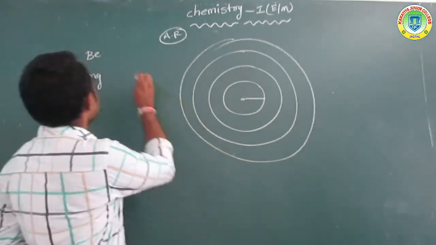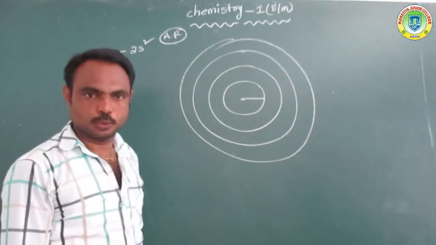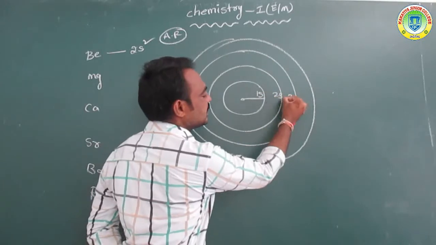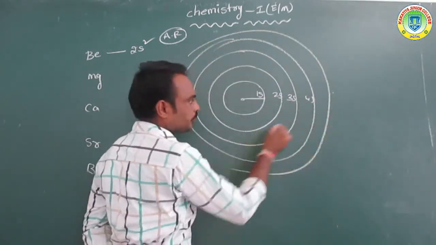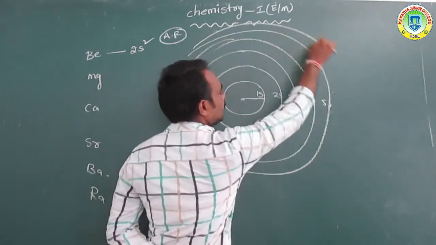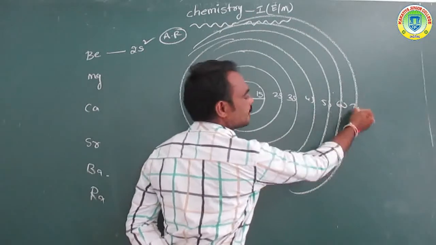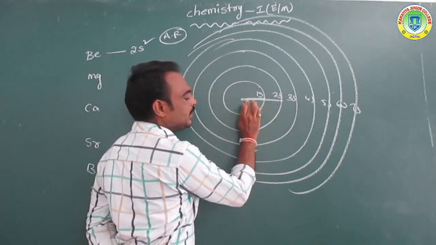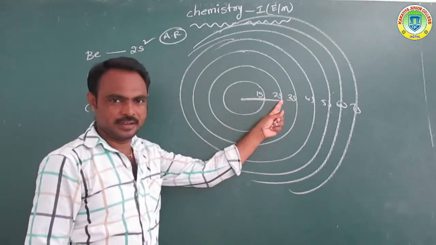Suppose beryllium, its outer shell is 2s2. So it is 1s, 2s, 3s, 4s, or 5s, next 6s or 7s. Overall it is the distance between the center and the outer shell.